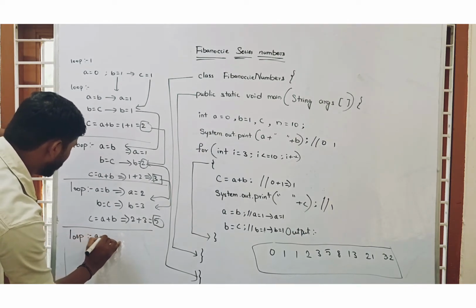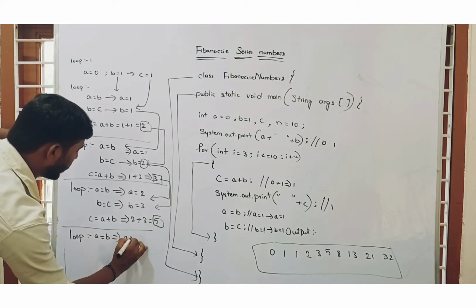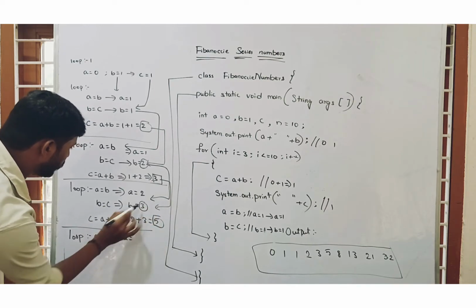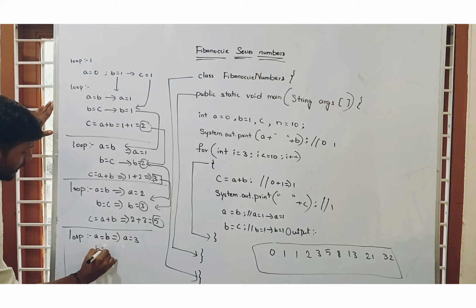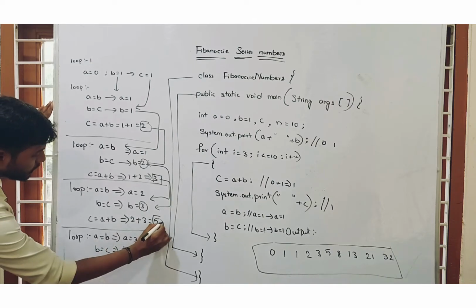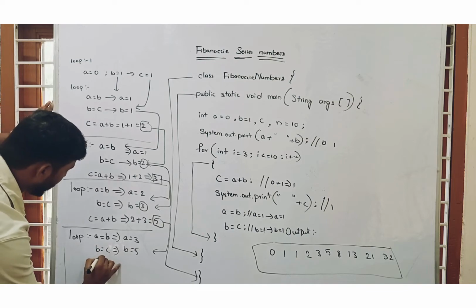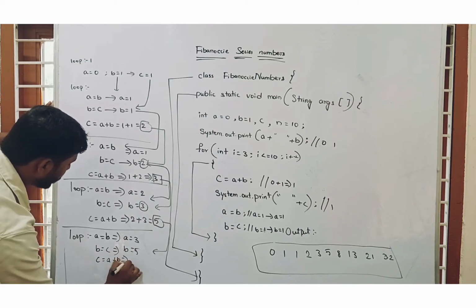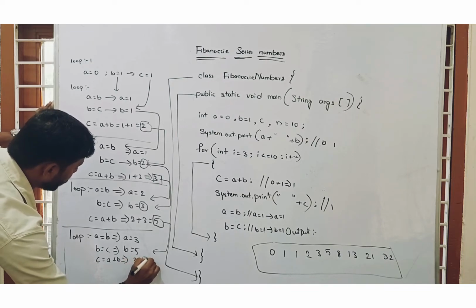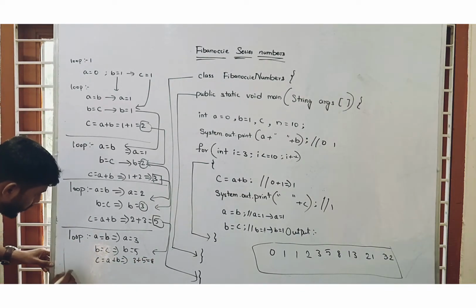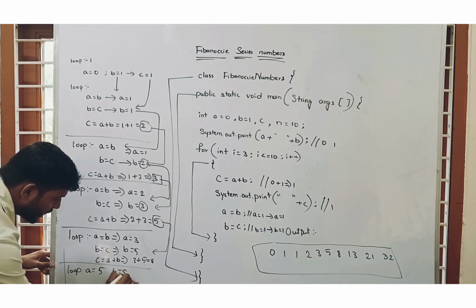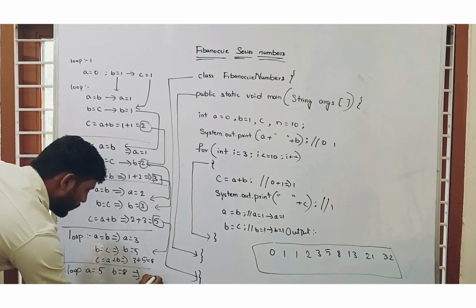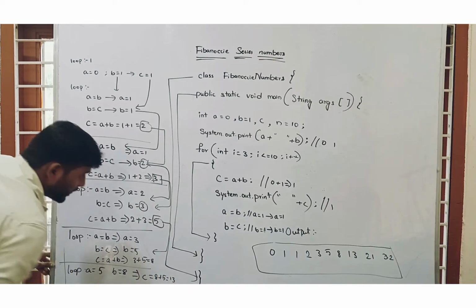Another loop, A equal to B. What is the A value? Previously B equal to 3. So A equal to B, so A becomes 3, and B equal to C. So B becomes the C value, C equal to 5, and C equal to A plus B. Now let us see what is the C value. 3 plus 5 equal to 8. Again the loop changes to A equal to 5 and B equal to 8. Now we are getting C equal to 8 plus 5, 13.